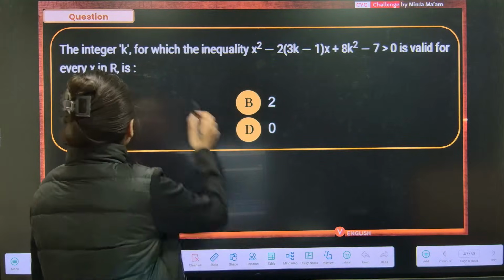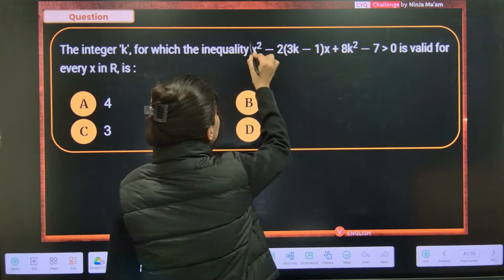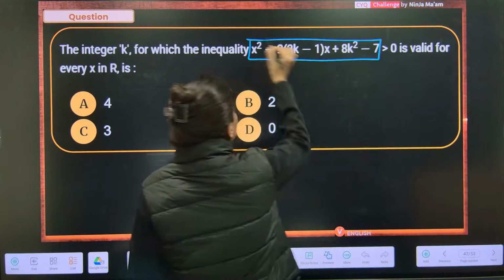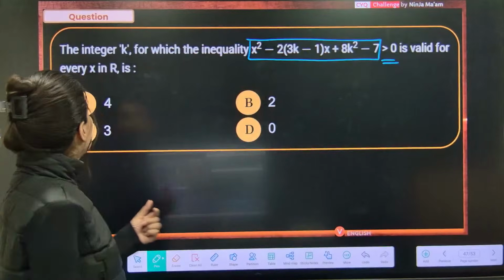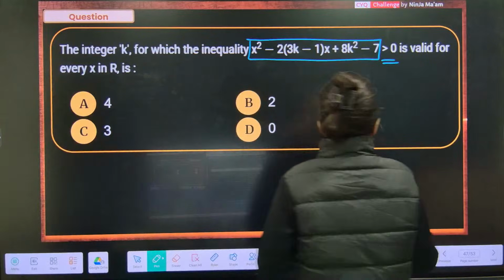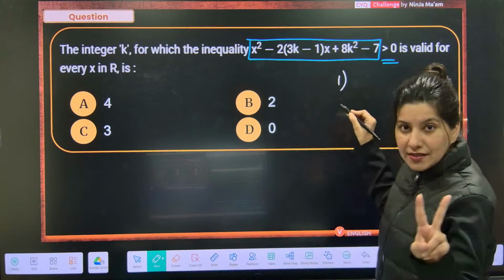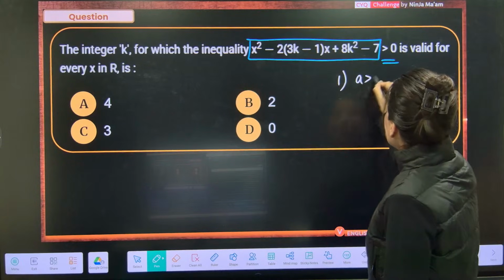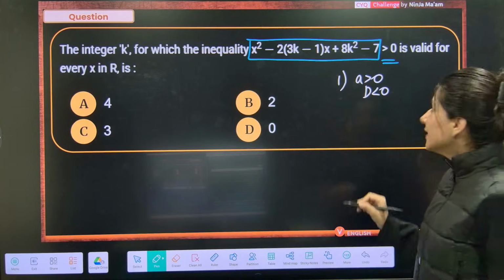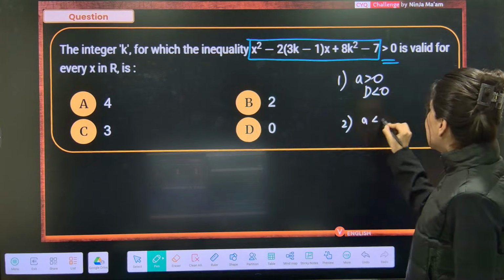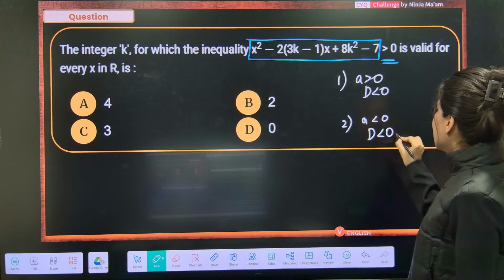Okay, so this inequality, can you see this quadratic polynomial is always positive. Whenever any quadratic polynomial is always positive, that means there can be two cases. Case number 1, a greater than 0, d less than 0. Case number 2, a less than 0, d still less than 0.